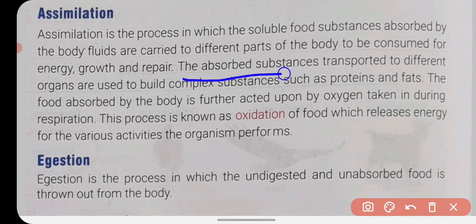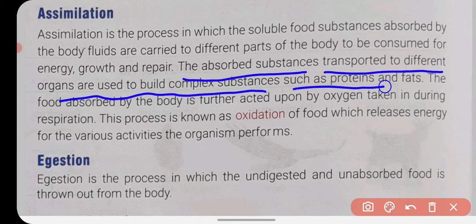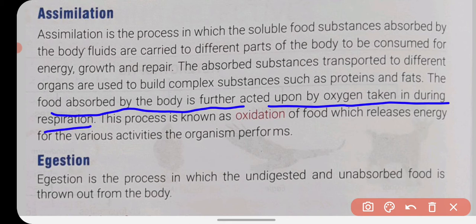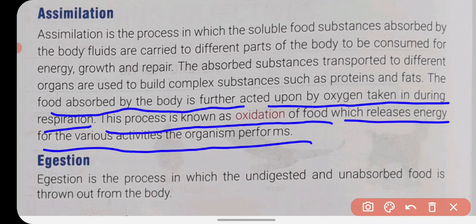The absorbed substances transported to different organs are used to build complex substances such as protein and fat. The food absorbed by the body is further acted upon by oxygen taken in during respiration, and this process is known as oxidation of food, which releases energy for the various activities the organism performs.